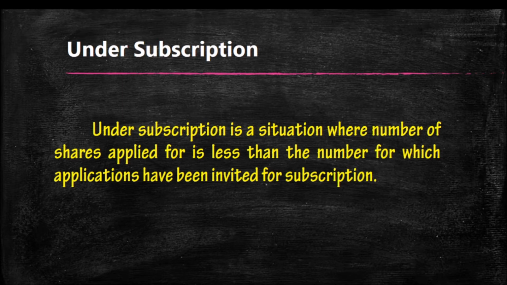In that case, we have to consider only the number of shares we are receiving. So we will write: bank account debtor to share application, 8,000 into application money. Share application to share capital, what we have received will be transferred to share capital. Again, the due entry: share allotment account debtor to share capital, 8,000 into allotment money. When we receive the amount, bank account debtor to share allotment, 8,000 into allotment money. Remember, in under subscription, we have to consider only the number of applications we are getting, not what the company issued to the public.